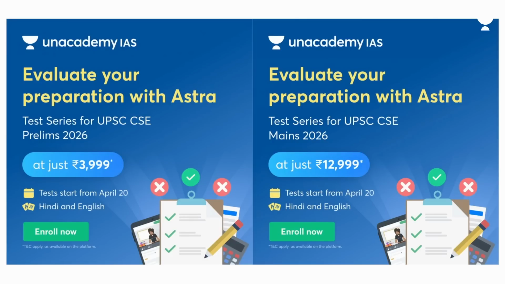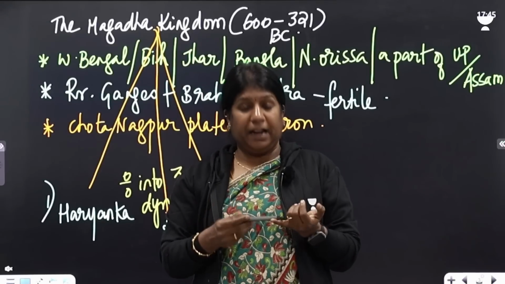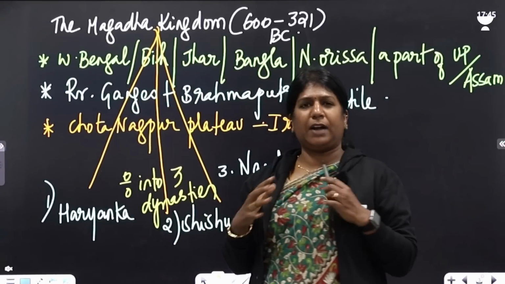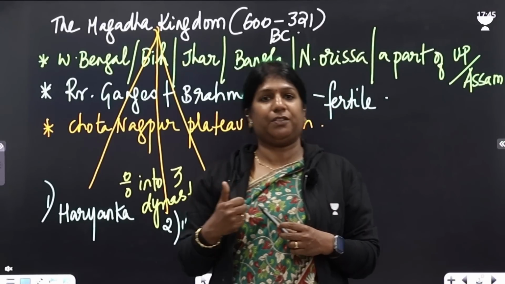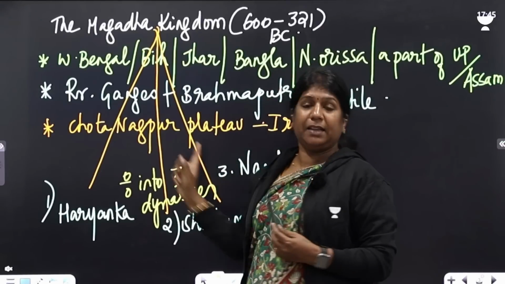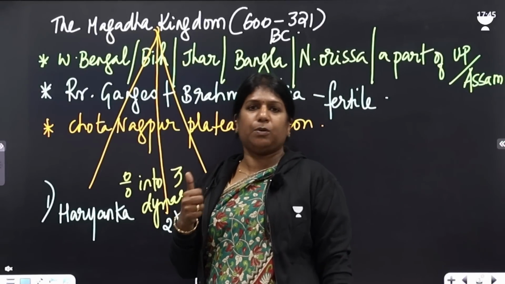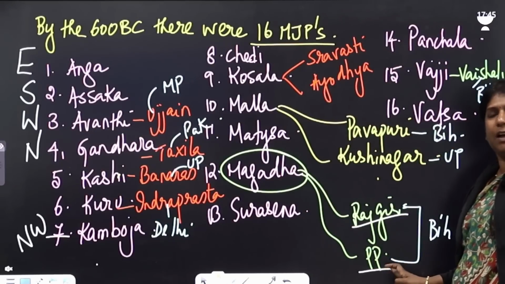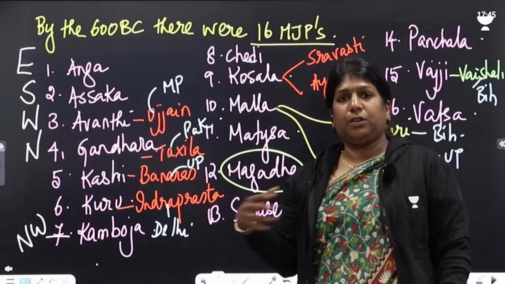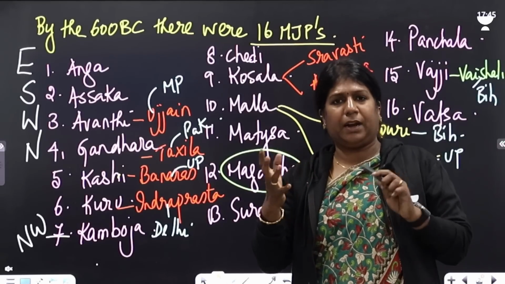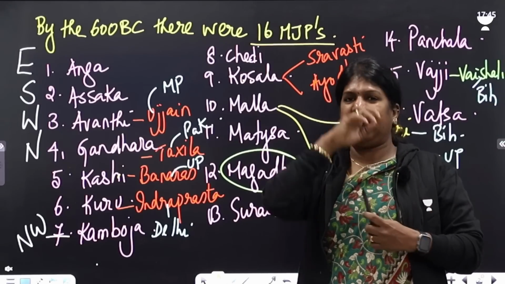For mains, what were the reasons for the success of Magadha? If you answer it, Magadha had great rulers. I've given you four rulers. You can write about the geographic location, how the rulers fought wars with weapons, how matrimonial alliances, so the policies. And you can also write that they had strategic capitals, because the first capital was Rajgir. And who shifted the capital to Patliputra? It was Udayan. So the strategic capitals also made them impregnable. So for mains and prelims, when you try to understand and analyze, I think the topic gets easier.